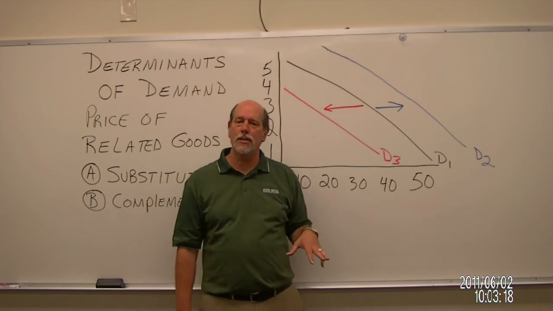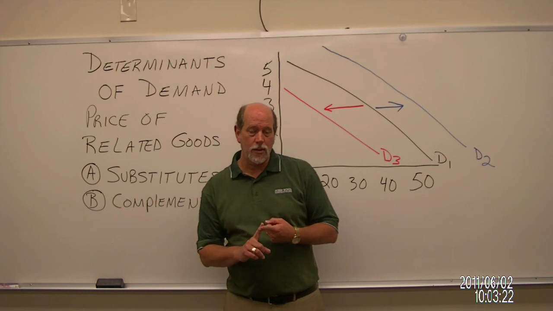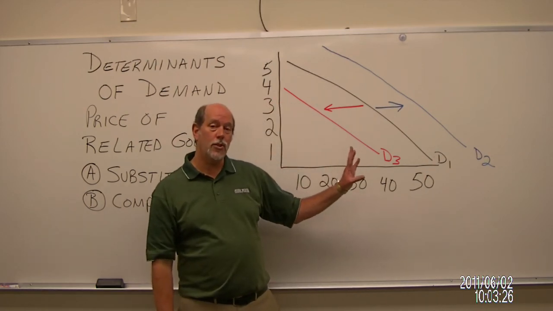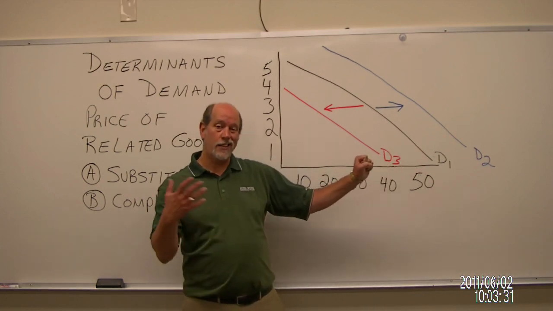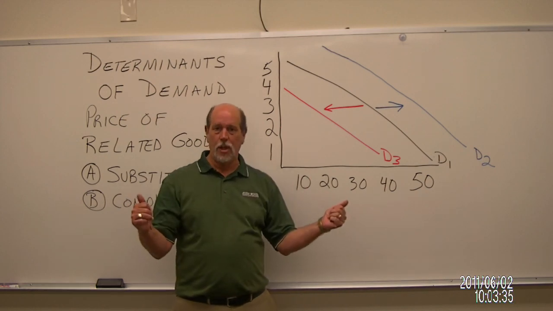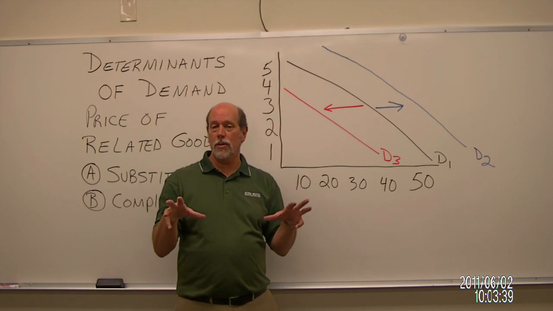Okay, so two basic things. Price of related goods. Goods can either be substitutes for each other or goods can be complements. For those things that are substitutes, price and demand move in the same direction. For those goods that are complements, price and demand move in opposite directions. Now, when we come back, we'll take the last two items covered under the determinants of demand.